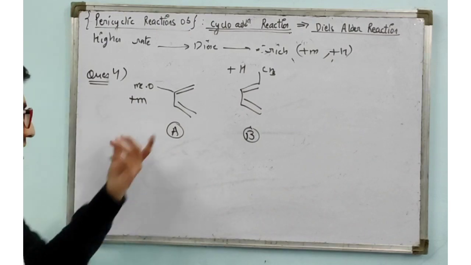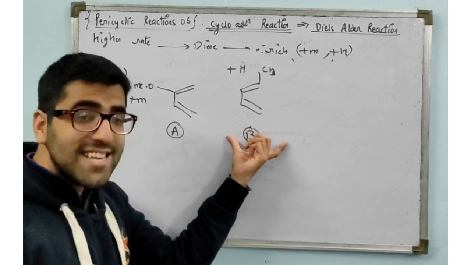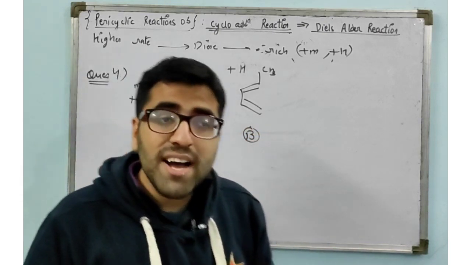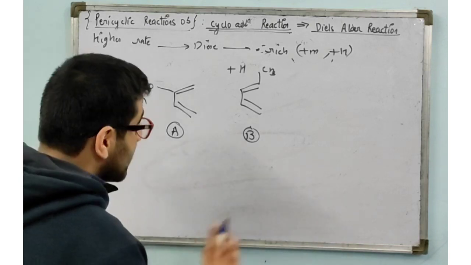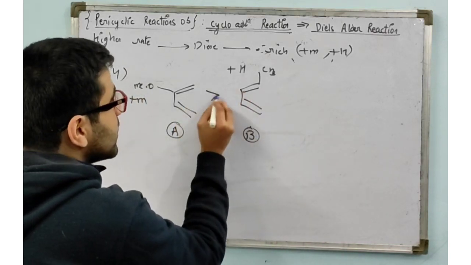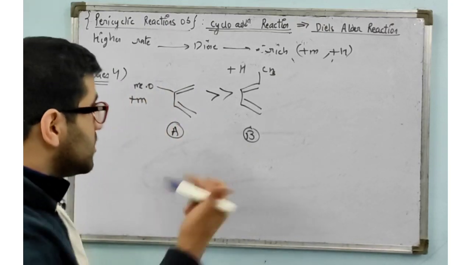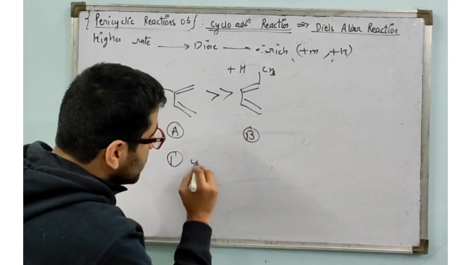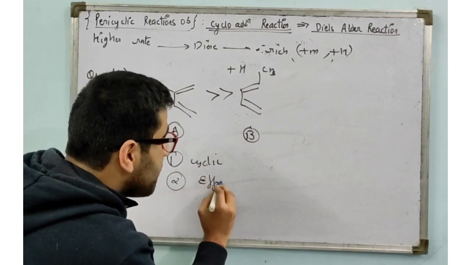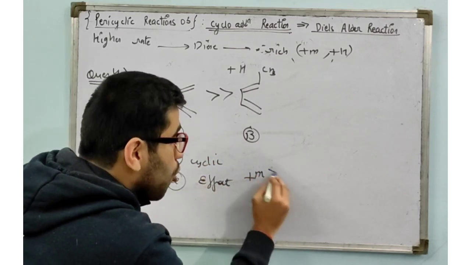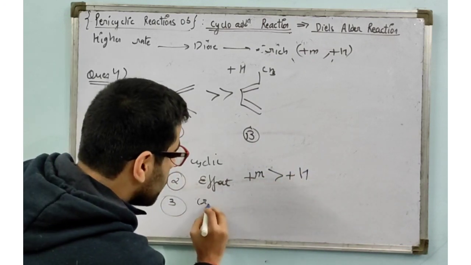Now you will say that this is cross and this is extended, and B should have a higher rate of reaction. And if you have said this, congratulations, again you are getting a 0, because A has a higher rate. A has a higher rate. Now see the priorities. First priority will be cyclic or acyclic. Second priority will always be the effect, that is plus M always wins over plus H. Then you have to check for cross or extended.